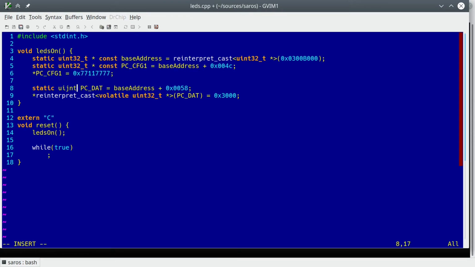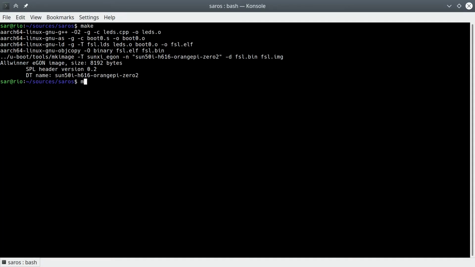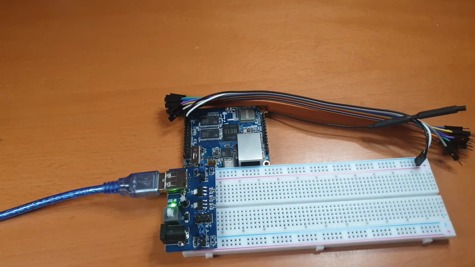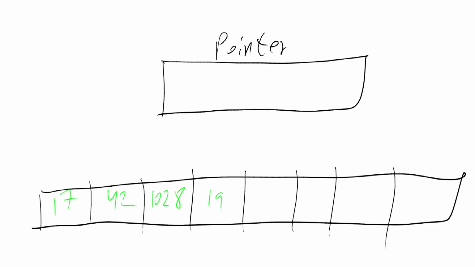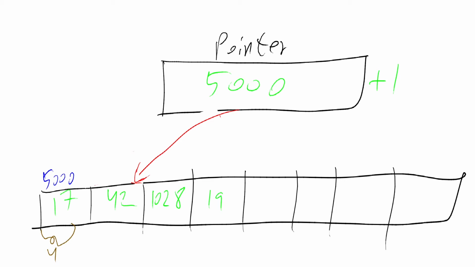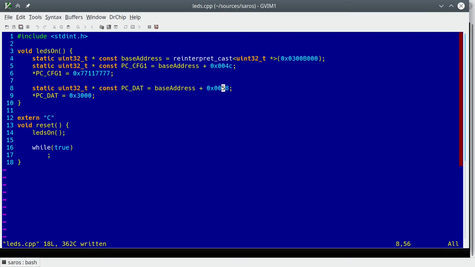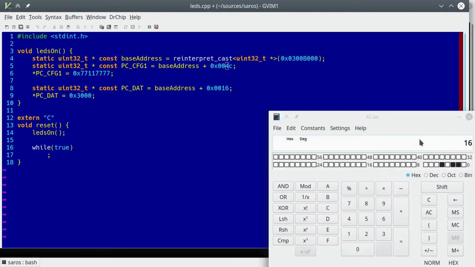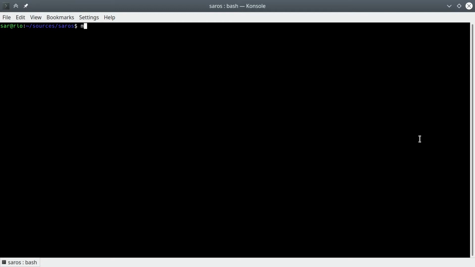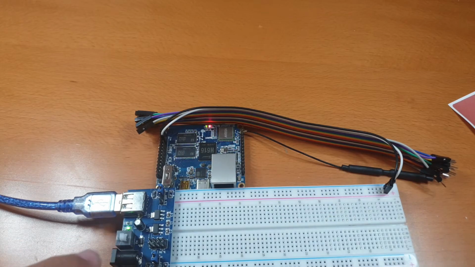Make the necessary adjustment to the rest of the code, build, install, run, and it doesn't turn on the LEDs. What? The problem has to do with the way C and C++ do pointer arithmetic. When you add 1 to a pointer in C++, the meaning is go to the next element. This means that the actual address increases by the size of the pointed element. Since we're pointing to 32-bit integers here, each offset we gave was multiplied by 4. To make the program work again, we now have to divide by 4 each offset given. Compile, flash, run, and it works.